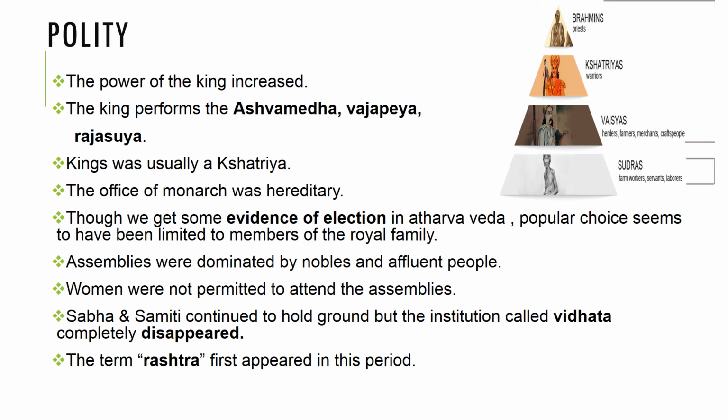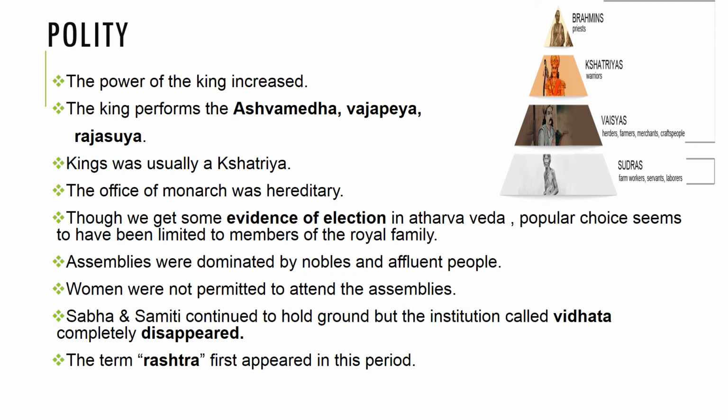Political organization during the later Vedic age. During this period, the power of the king increased. The king performed Ashwamedha, which means unquestioned control over an area in which the royal horse ran uninterrupted. He also performed Vajapeya, or the chariot race, in which the royal chariot was made to win the race against his kinsmen. And the Rajasuya sacrifice was supposed to confer supreme power on him. All these rituals impressed the people with the increasing power and prestige of the king.